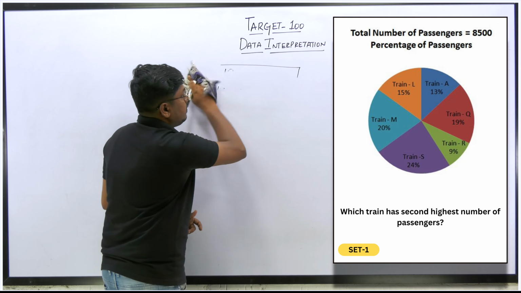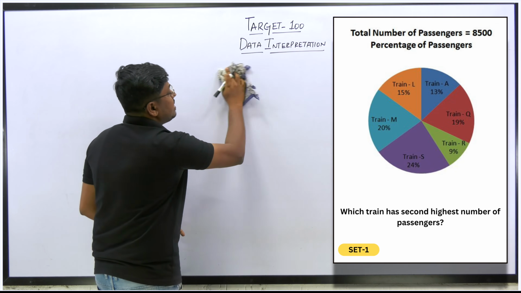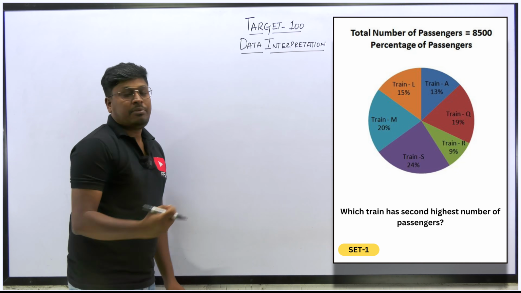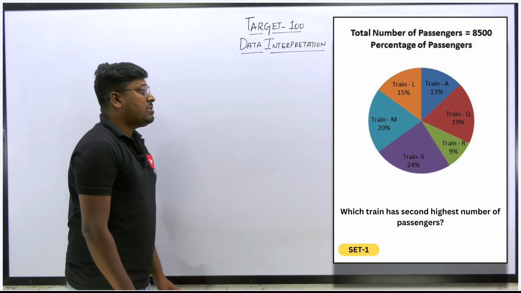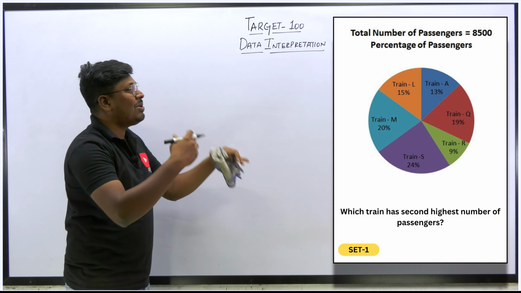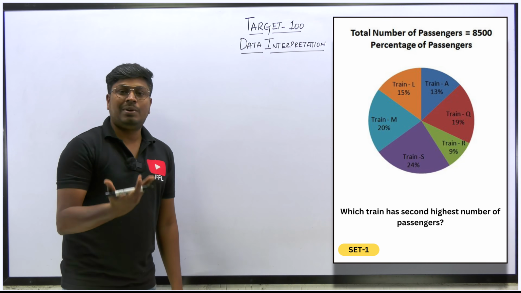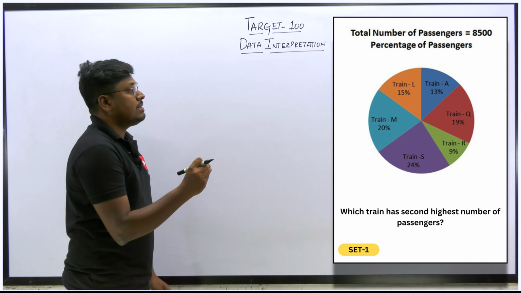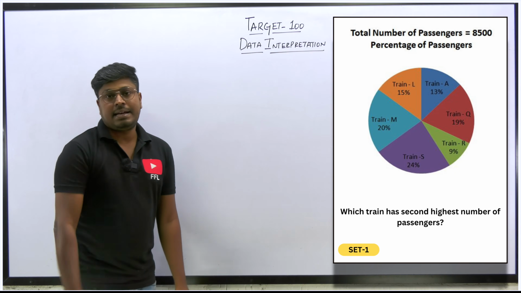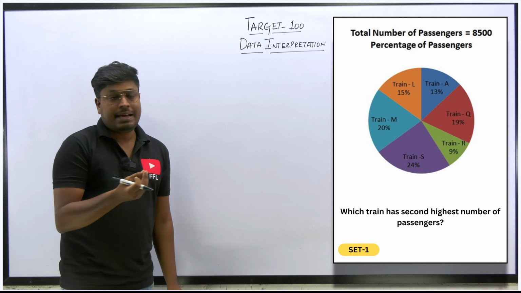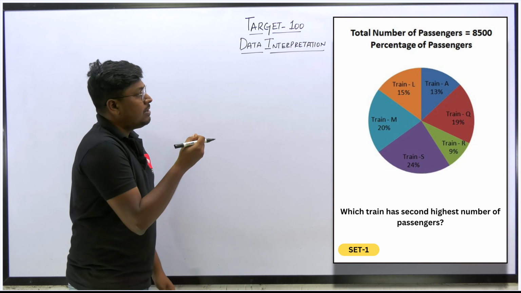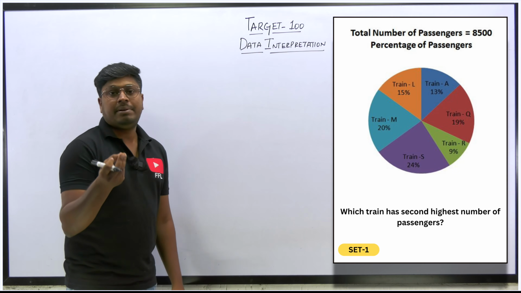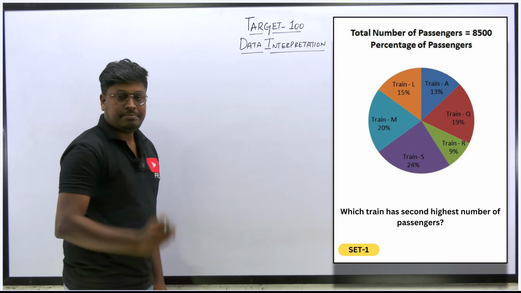So next question is question number 4. What is the second highest number of passengers? So our target is to find the second highest number of passengers. You don't want to find everything separately, just look at the percentage. The highest will be S. Train S is highest because 24% is highest. But they are asking the second highest. So second highest will be M, which is 20%. So the answer for question number 4 is 20%, that is train M, right?